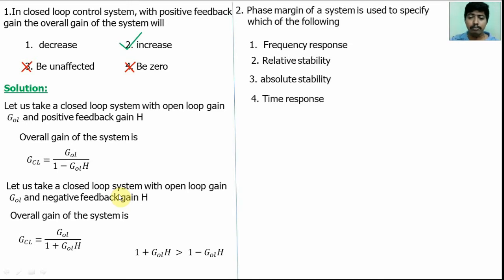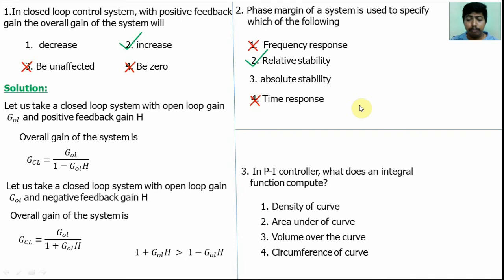The second question is, the phase margin of a system is used to specify which of the following? It is not frequency response, not time response. Resonance peak and resonance frequency are frequency response. The phase margin relates to stability. So maybe option 2 or 3. The phase margin does not define the absolute stability. It defines the relative stability, how far the system is from being stable. So option 2 is correct.